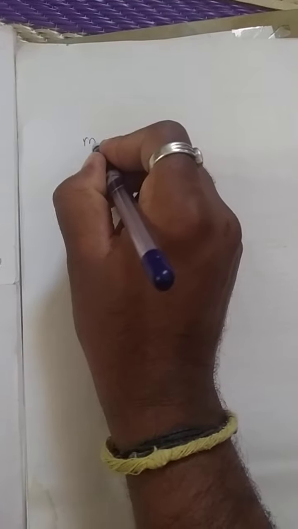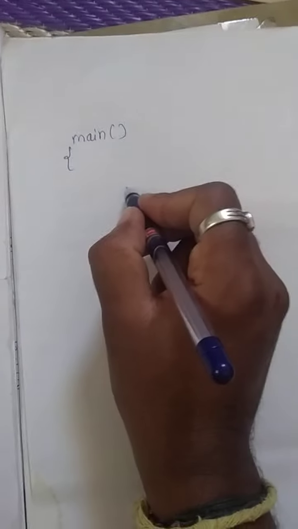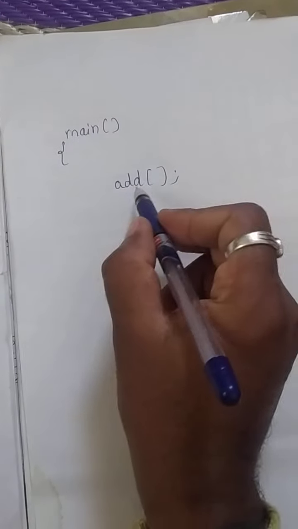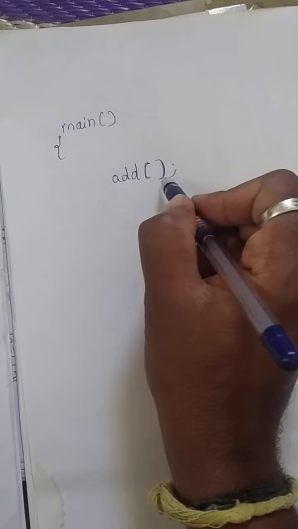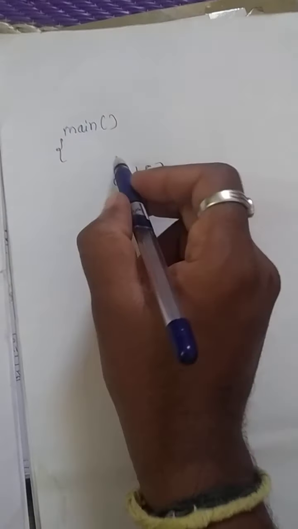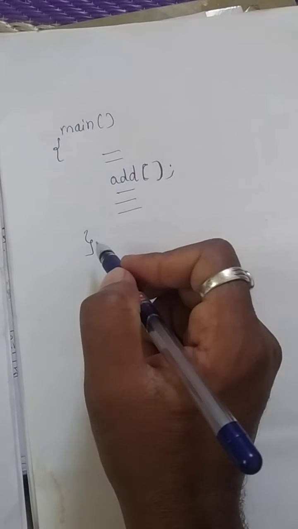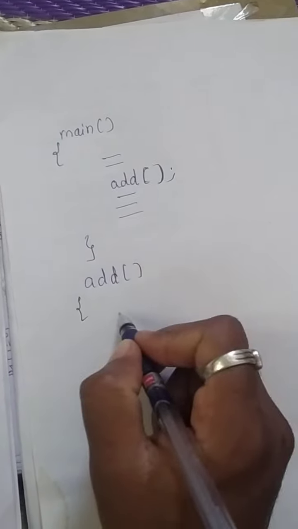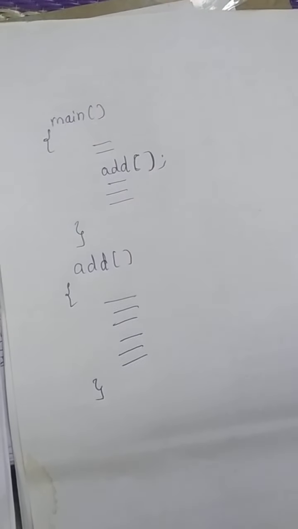Suppose we have one main block or main program. Inside this we call some functions like add. I'm calling one function called add. A function has the function name followed by parentheses. Here some code will be there, and after that we close the main function. After the main function we use this add function and write the code to complete some task.